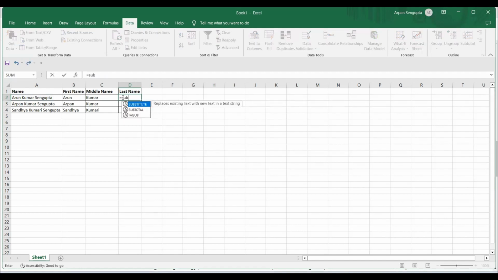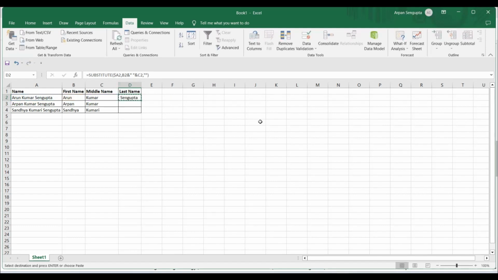So I'm just going to write substitute. Then here I'll require this text, so I'm once again going to freeze it. Now in the old text, I am just selecting these two, and now I'm giving a space. This is where I'm concatenating. And here I am writing another one. So I am going to replace Arun space Kumar, and I'll replace that with nothing. So there is no space this time. The next one is the optional one. This should return me Sengupta. Let's see. Yes, it's doing that.